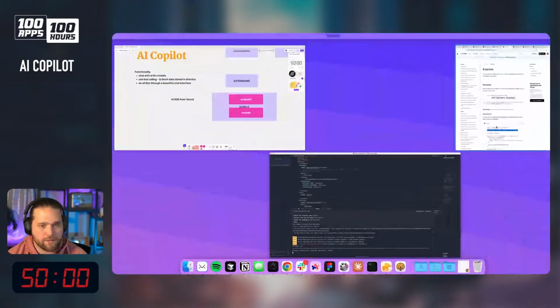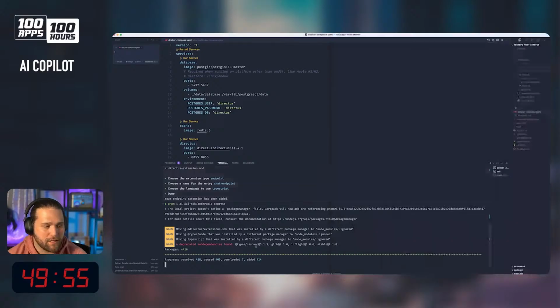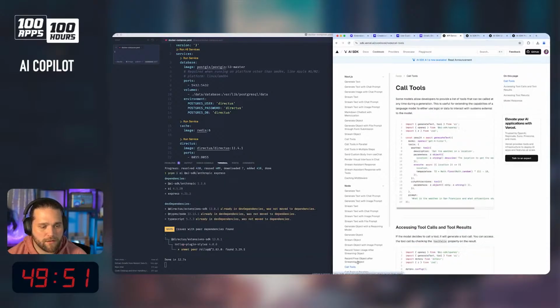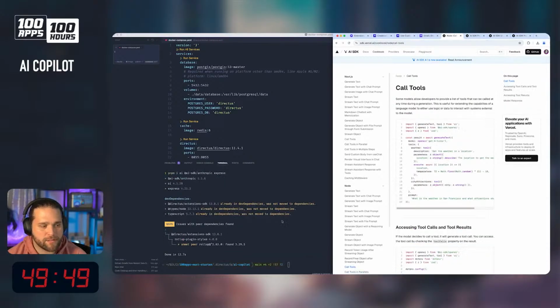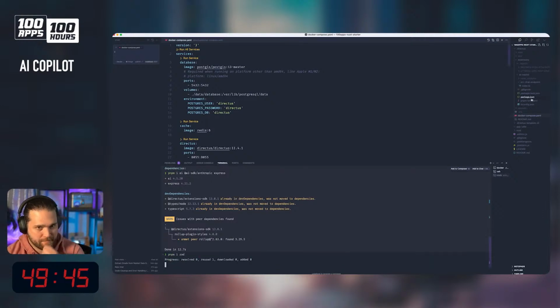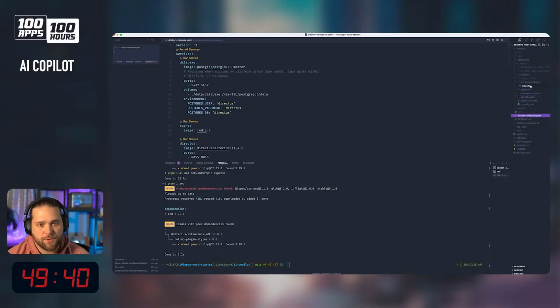We're probably also going to want to have Zod, if we get into tool calling. Zod is a big one. So we'll add Zod. That should give us the tools that we need to work on this.